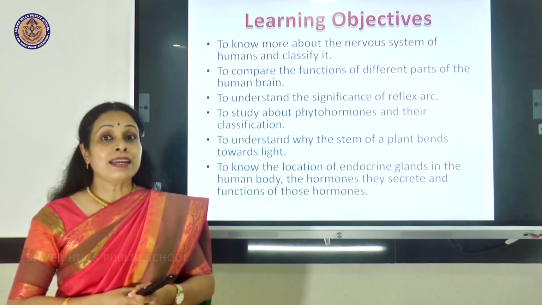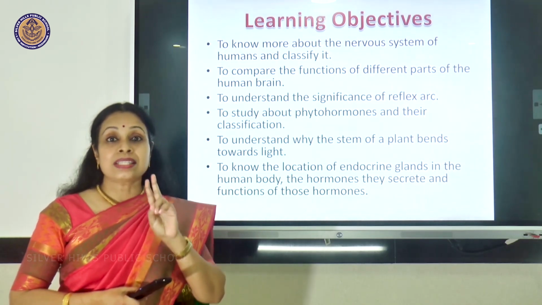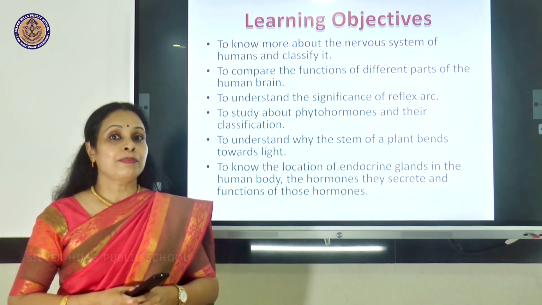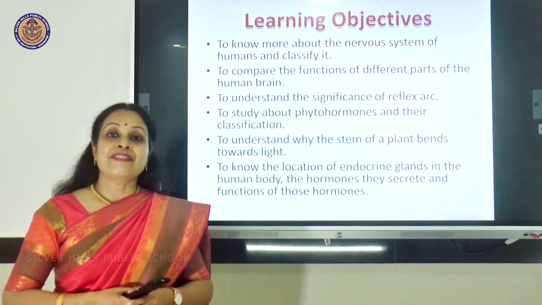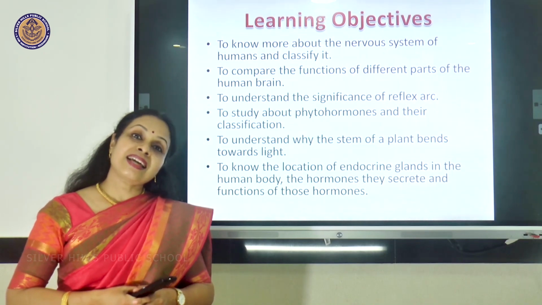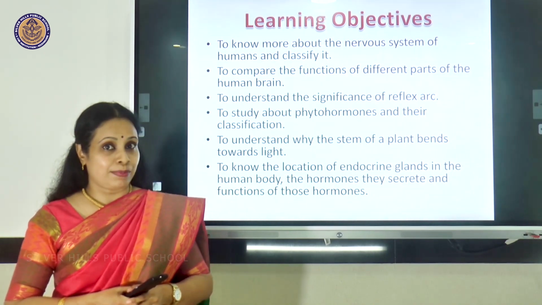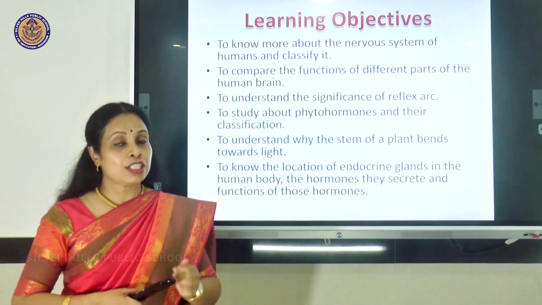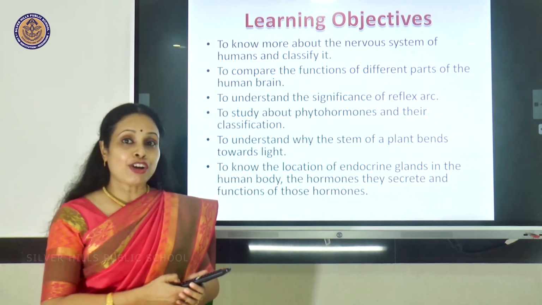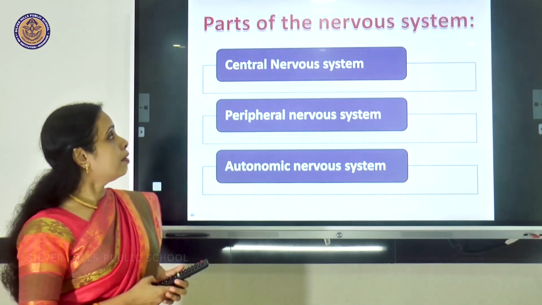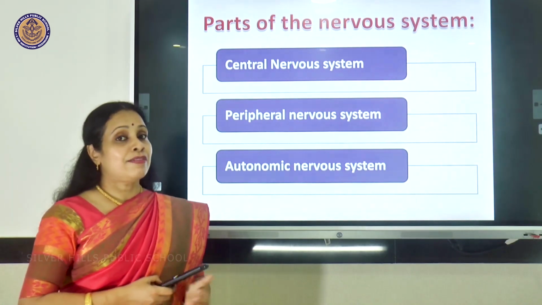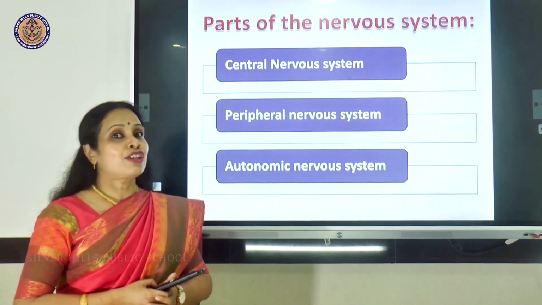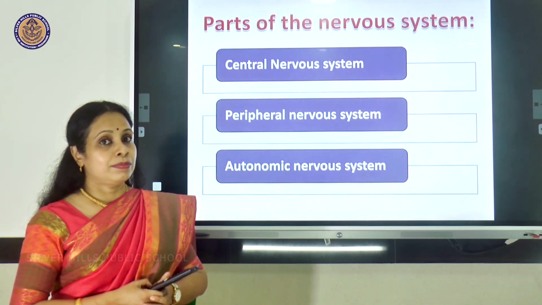It is given by two systems in the human body. One is the nervous system and the other one is the endocrine system. So that is what you are going to study in this particular topic. Let's start off. We'll first deal with the nervous system, then start off with the endocrine system.